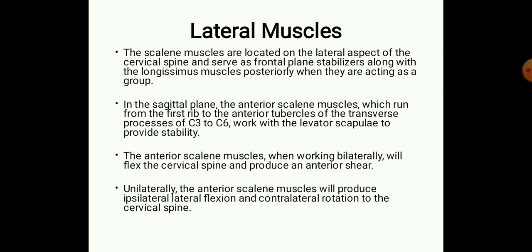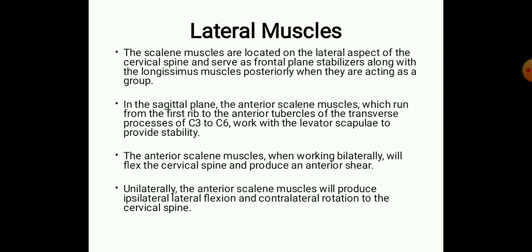And next we have the lateral group of muscles. Now we have discussed the posterior group of muscles. Next we will be discussing the lateral group of muscles. The scalene muscles are located on the lateral aspect of the cervical spine and serve as frontal plane stabilizers along with the longissimus muscles posteriorly when they are acting as a group. So basically these scalene muscles are placed in the lateral aspect.